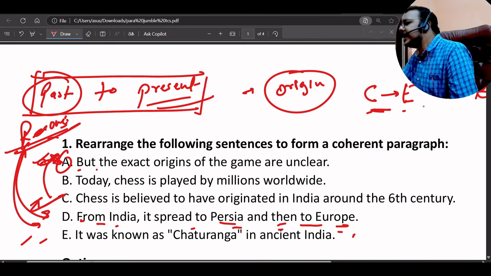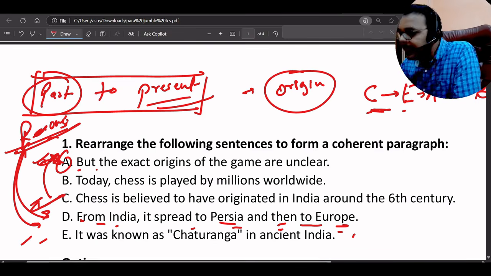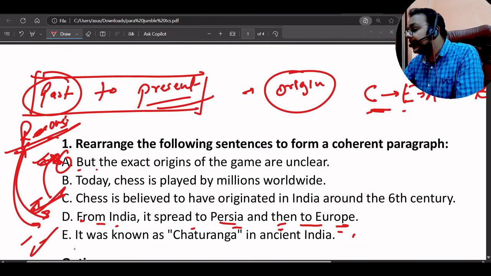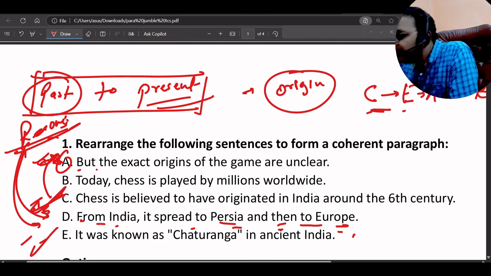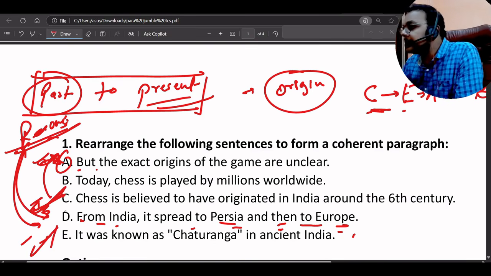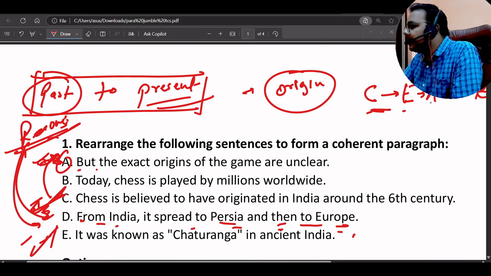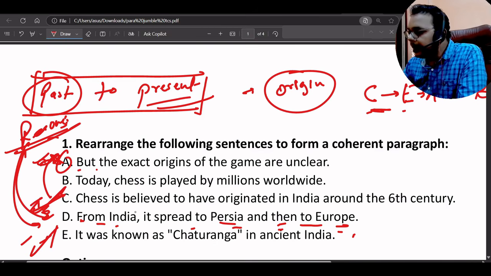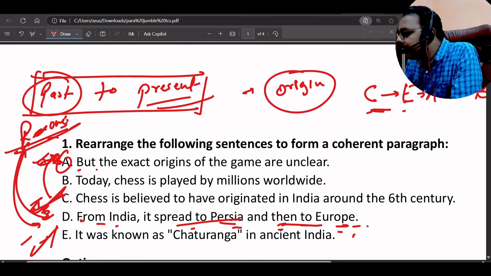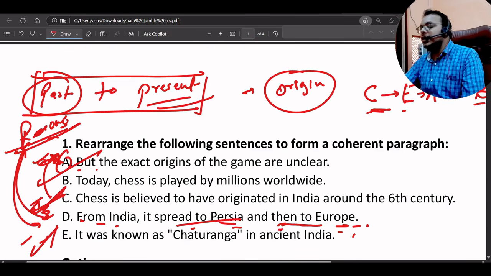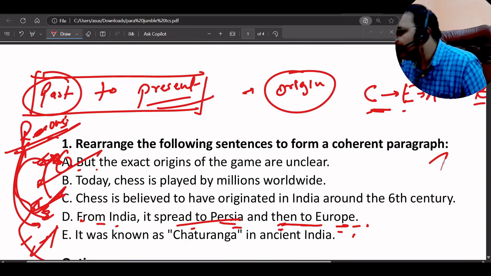So that's why C, E, then A, because it has the relationship with C and E, because we were talking about the origins. So CEA, then it will come D: from India, it spread to Persia and then to Europe, and then it will come B: today, chess is played by millions worldwide. So this would be our correct formatting.